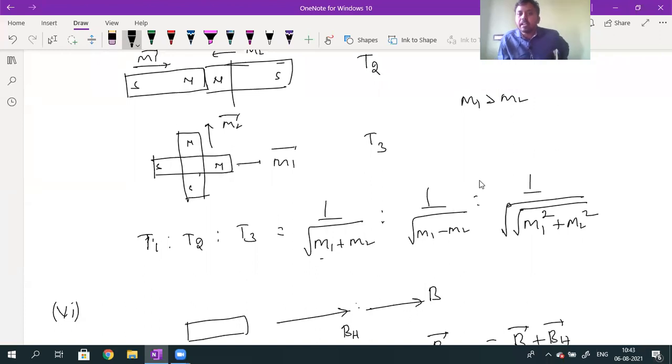Sir, if the bar magnet does not oscillate, it will not take any time, or it will take infinite time. Both are considered nearly the same. Infinite time means it is a very large time.